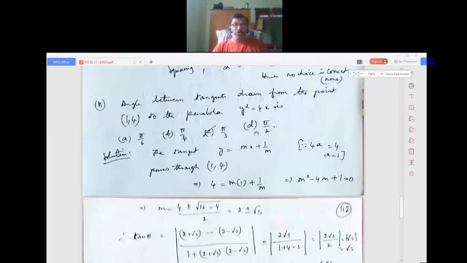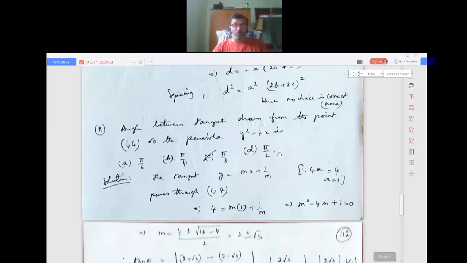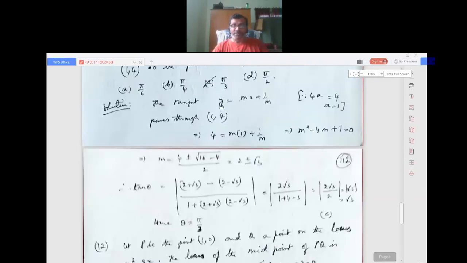You know the tangent y equals mx plus c for y squared equals 4x, and the condition is c equals a by m. Here 4a is 4, so a is 1. So y equals mx plus 1 by m. It passes through (1, 4), so y is 4, x is 1.